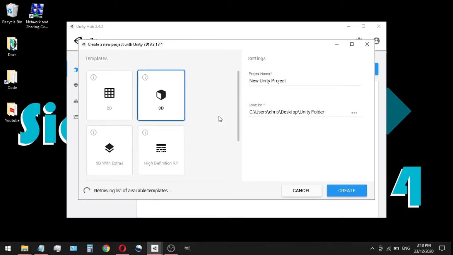And then this prompt box is going to come up very quickly. It's going to ask us the name of our project and where we're going to save it. So I'm going to save mine on my desktop and I'm going to name this sample project. Now, as you can see over on this side, they're giving you a variety of options of how you want to make your game. These are your templates. You have regular 2D, you have 3D, you have 3D with extras, and you have high definition RP. But we're only going to be working in 3D for right now, so make sure this is selected and highlighted, and you can click create.